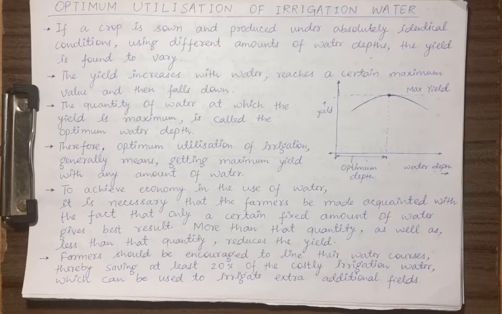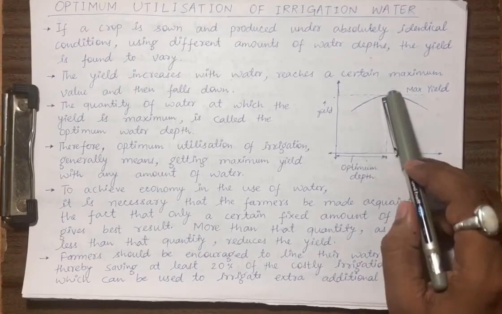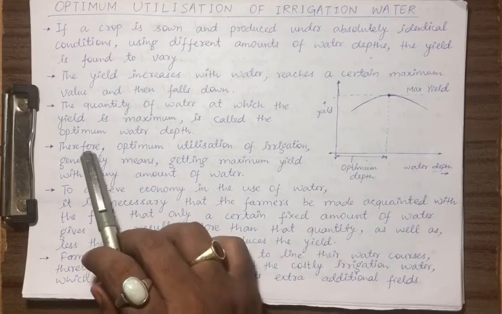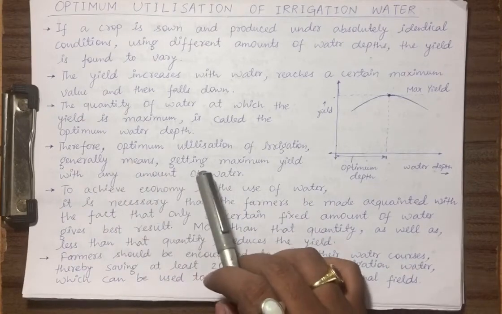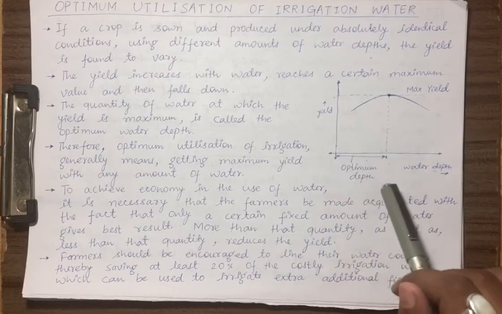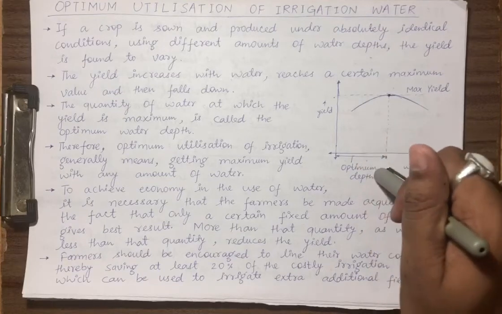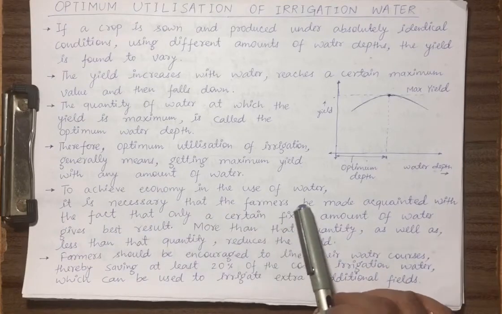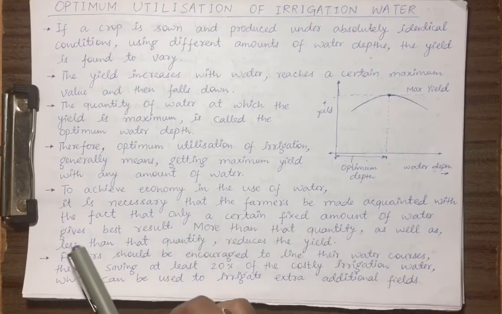The quantity of water at which the yield is maximum is called the optimum water depth. So this water depth at which we are getting maximum yield is called optimum water depth. Therefore, optimum utilization of irrigation generally means getting maximum yield with any amount of water. So if for a particular depth we are getting maximum yield, then that depth we are terming as optimum depth. To achieve economy in the use of water, it is necessary that the farmers be made acquainted with the fact that only a certain fixed amount of water gives the best result.